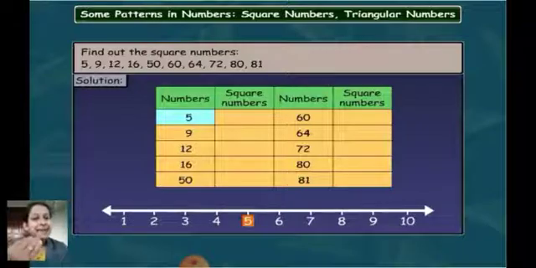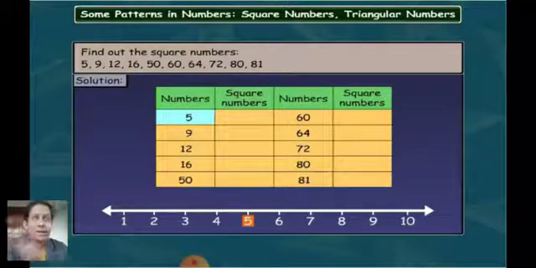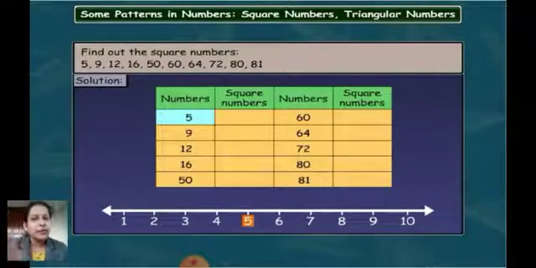We have 5 as one number which we have to find out whether it is a square number or not. When you multiply 2 by 2, you get 4. The next number after 2 is 3. When you multiply 3 with 3, what is the answer? 3 3s are 9. So the first square number is 4 and the second is 9. So 5 is coming in between 4 and 9. Is 5 a square number?